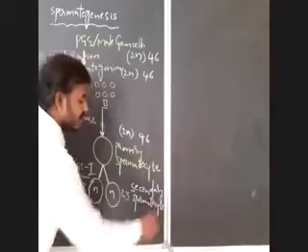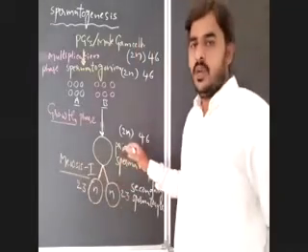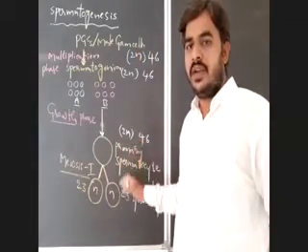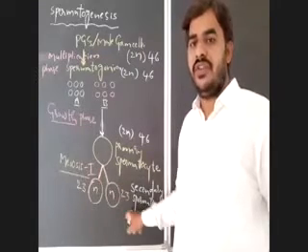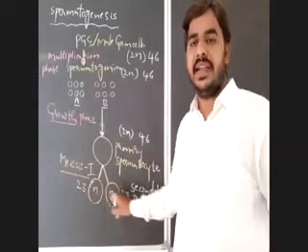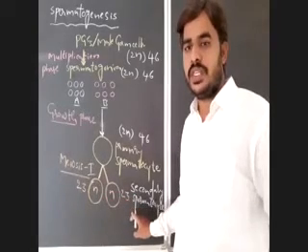So the primary spermatocyte, which is a diploid cell that possesses 46 chromosomes, undergoes meiosis 1, a reductional division, that leads to the formation of two secondary spermatocytes.